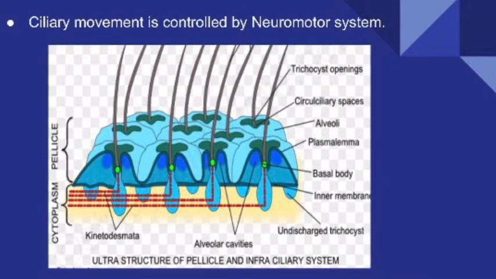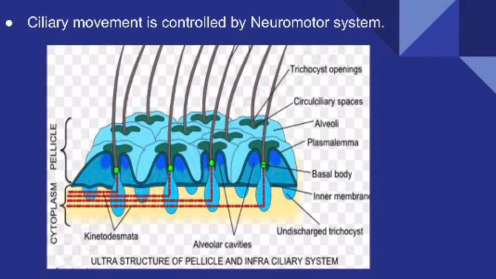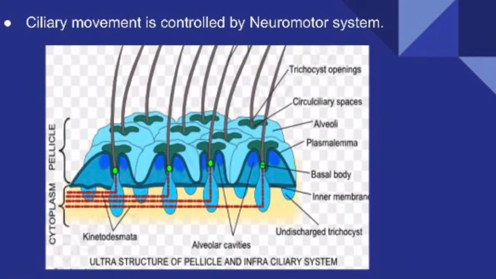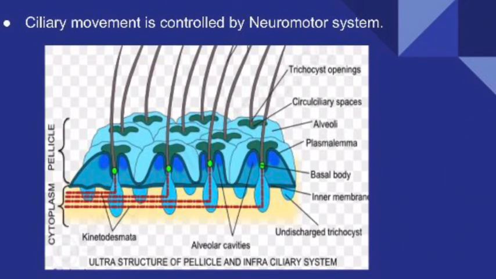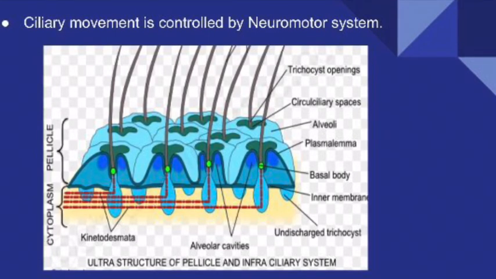This neuromotor system helps in the coordination of beating of the cilia. That's how the ciliary movement is under the control of the neuromotor system. If the neuromotor system is damaged in the ciliates, then the ciliates cannot perform locomotion.